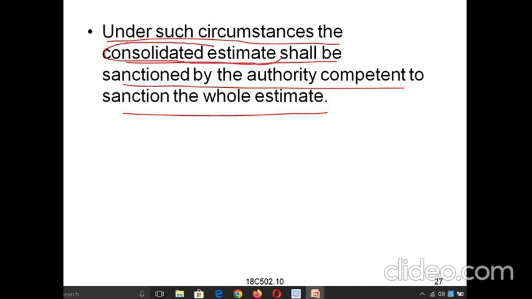The consolidated estimate means the total amount of the project, which is called the consolidated estimate. This consolidated estimate, which is prepared in the data sheet or abstract estimate, should be shown in the department. That amount will be sanctioned and it will be useful for upcoming projects and sanctioning the works. So this is regarding the administrative approvals and technical sanctions. These technical sanctions are also useful for the companies for upcoming works.